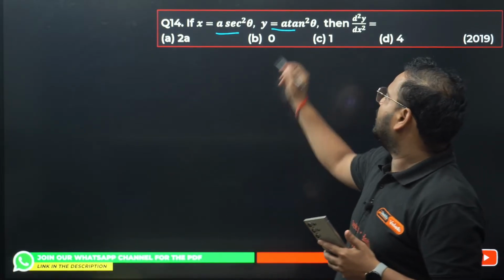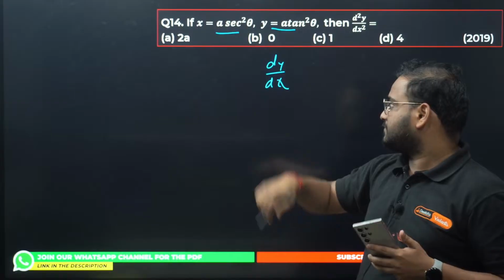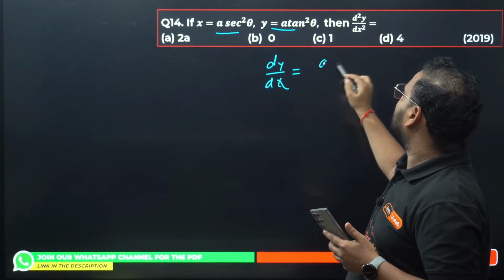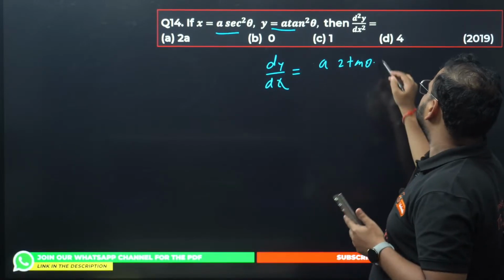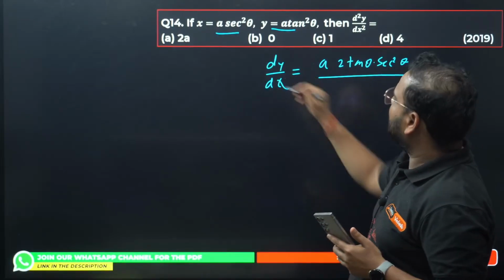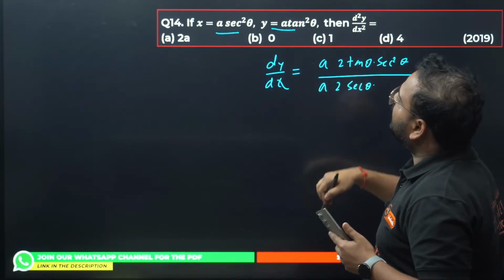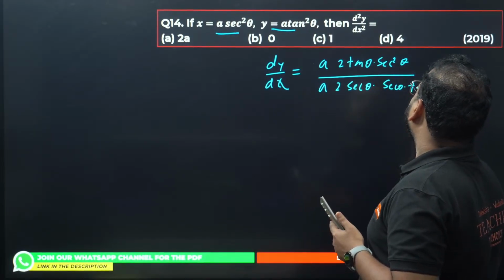14th one. You're going to differentiate this. It's application of your parametric form. You'll have this as a2 tan theta and sec square theta. Okay, that's the numerator part. And for this you'll have a2 sec theta, and again you're going to differentiate sec one more time, but with the chain rule you get sec theta tan theta.